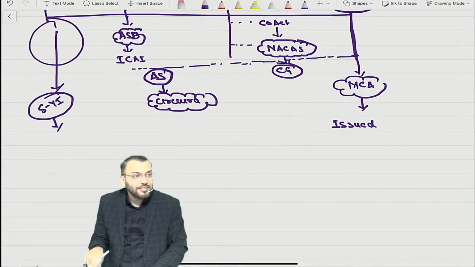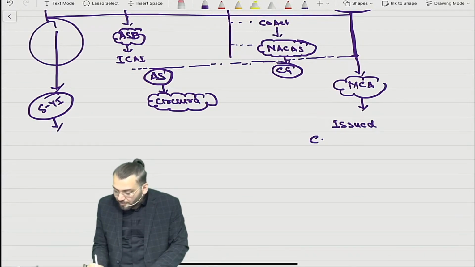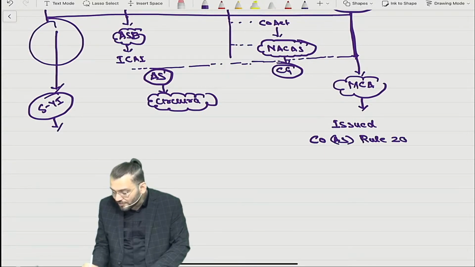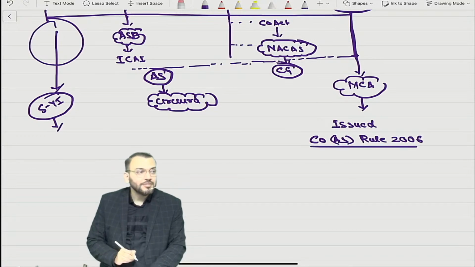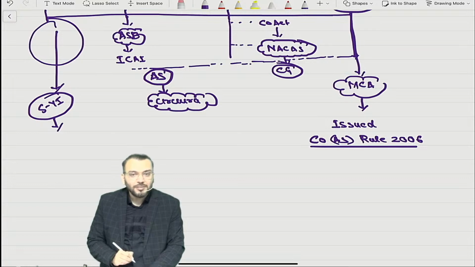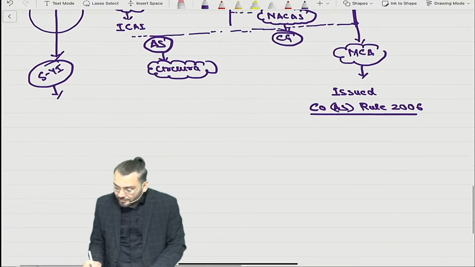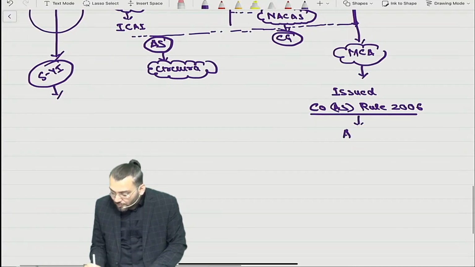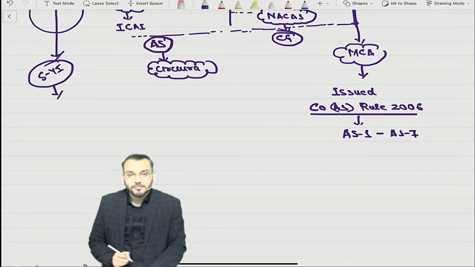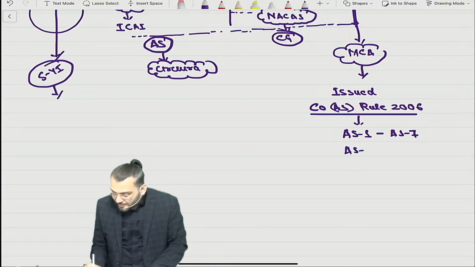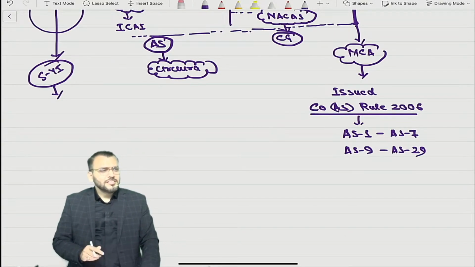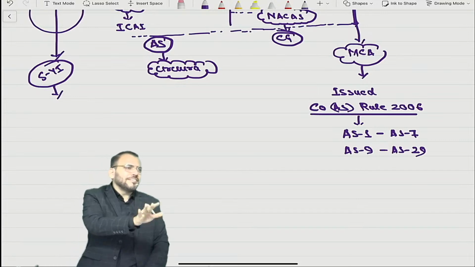Because MCA became angry, in 2006 some event occurred. Understood? MCA issued the Companies Accounting Standard Rules, 2006. And in this, they notified AS1 to AS7 and AS9 to AS29, same to same whatever was issued by ICAI.